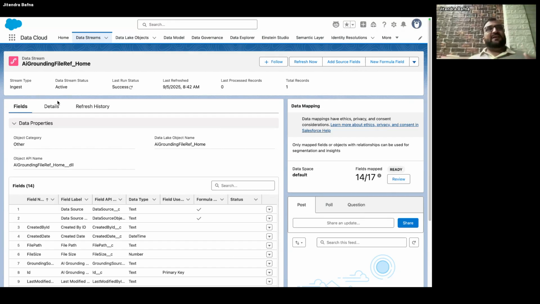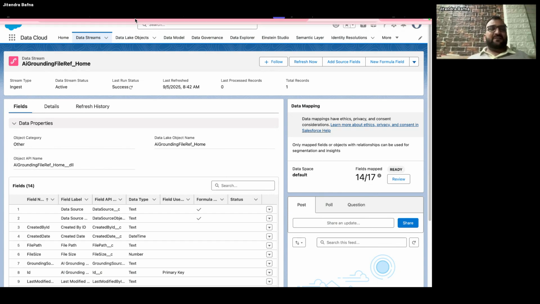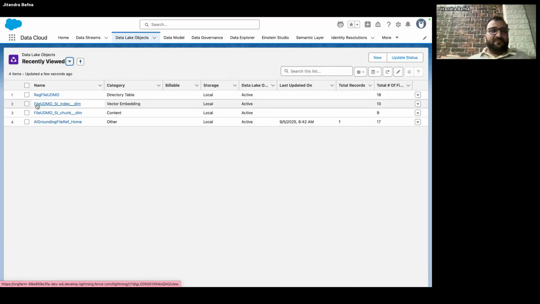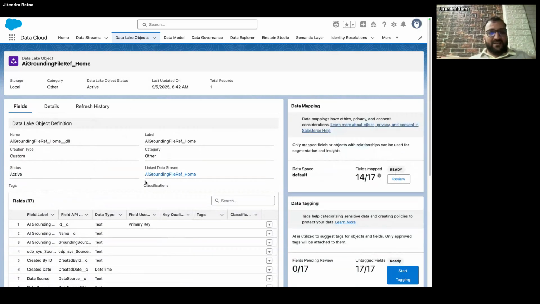Data stream is ingestion, right? From where you are getting the data and what kind of data you are getting. The source can be AWS, or some external system. Then the DLO, the first object where you will see all your data. It creates something as I mentioned. This is the important file, the AI grounding file ref home, which contains all the information. It will add all the records here.